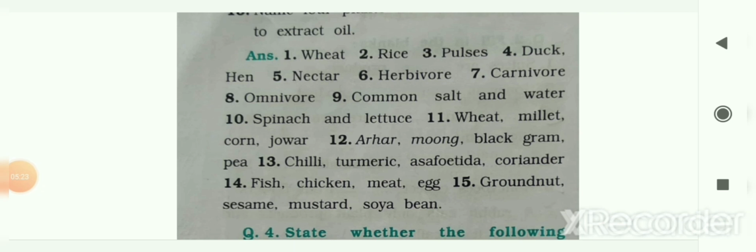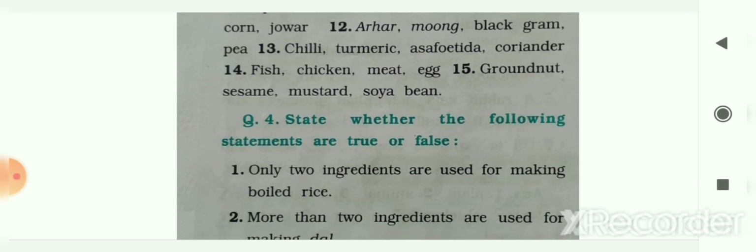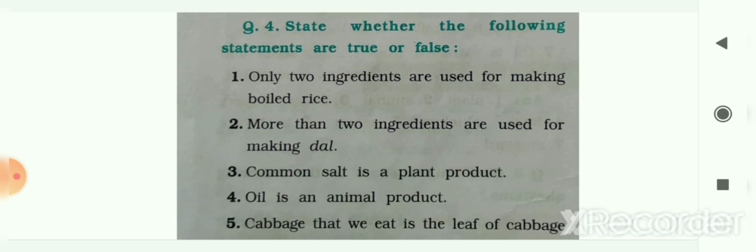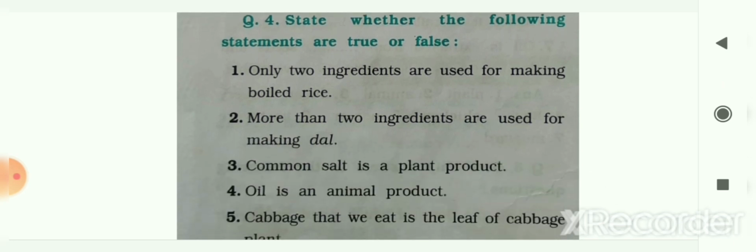The answers of this fill in the blank and the one word questions are given here. The next question is true or false. Question number 4. State whether the following statements are true or false. First, only 2 ingredients are used for making boiled rice. So the answer is true. Water and rice we are using as the ingredients to make the boiled rice.